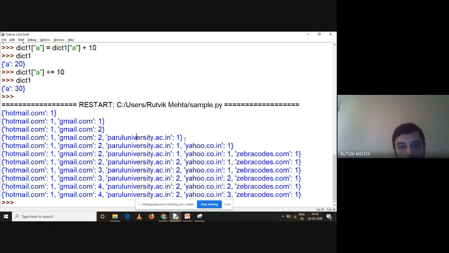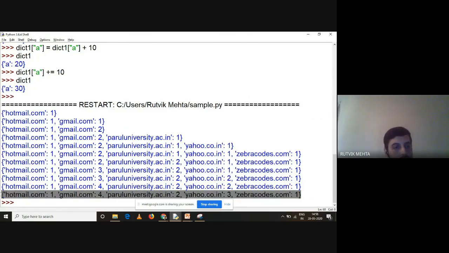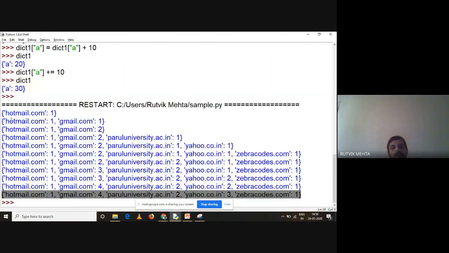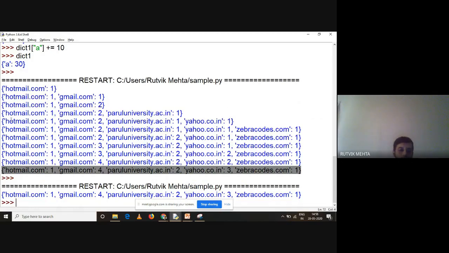Now Parul comes into the picture, count is initialized to 1. Yahoo comes into the picture, count is initialized to 1. Zebra Codes comes into the picture, count is initialized to 1. And Parul is incremented now because Parul is coming for the next time, so count is 2. Yahoo is coming for the next time, count is 2. Similarly, this will increment and give you the actual number. This last dictionary is your final answer. If you want only the final answer, you should keep this print statement outside the loop. Very simple, right? When you run this, see this. This is giving you your final answer.